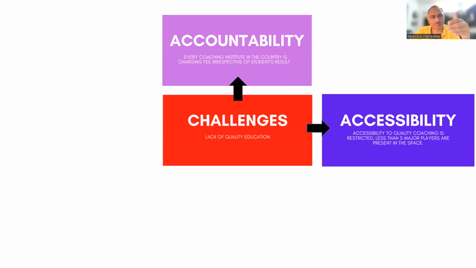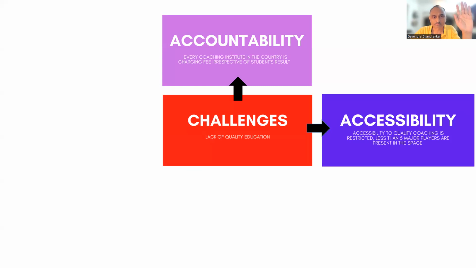All of you are given access to the best of your teachers. Those of you who are writing yes. Okay. Now, can you go to those teachers and ask them doubts at any point in time? By accessibility, I mean that they are not coming to you and teaching you in the class. I'm saying that you are going to them and you can ask doubts at any point in time whenever you are there in the institute. Yes or no? Those of you who said yes, I just want to know whether you have this kind of access or not. If you have, then you are in a very good coaching institute.